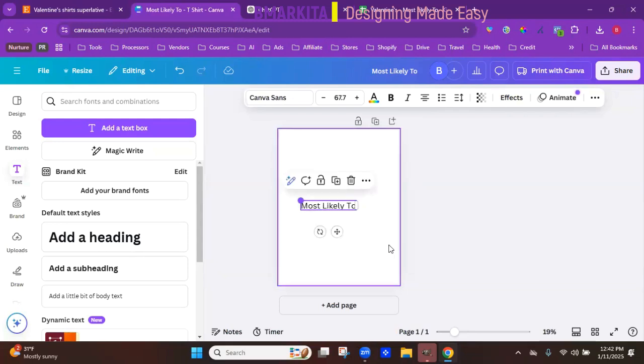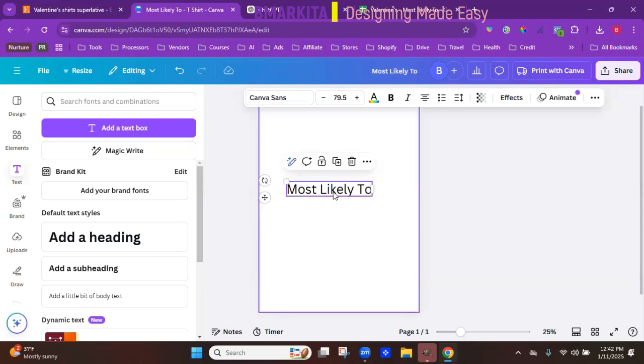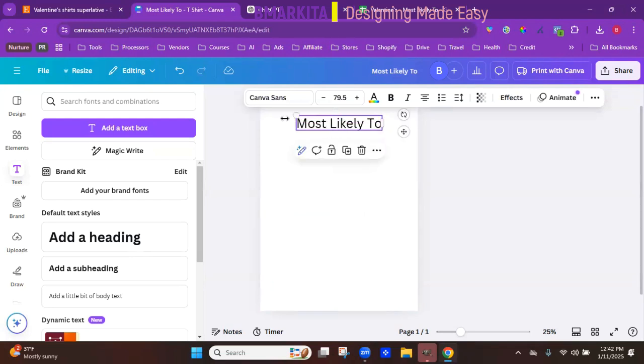So we can drag this up. I'm going to actually increase this just a little bit. Zoom in, move it to the top, center it. And then I want this font to be a cursive that I have in my account.